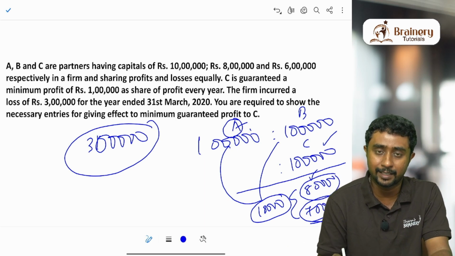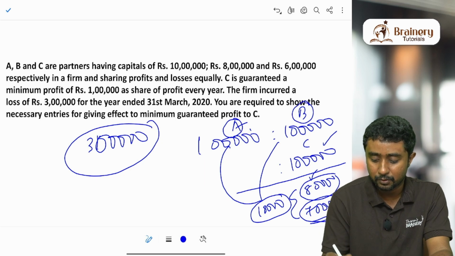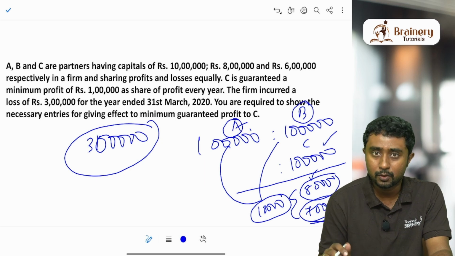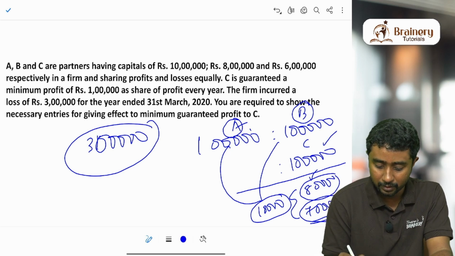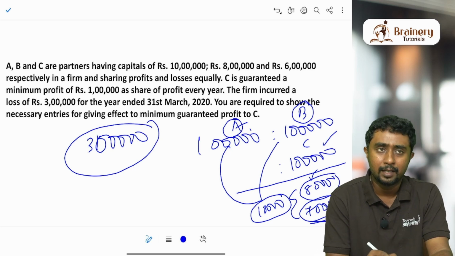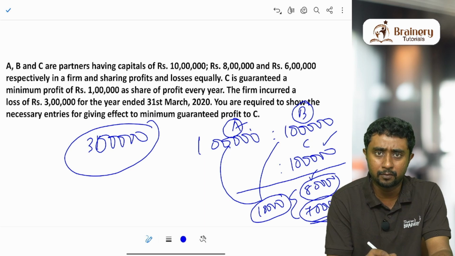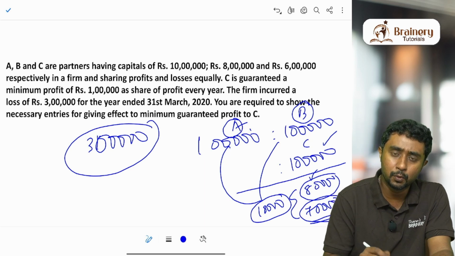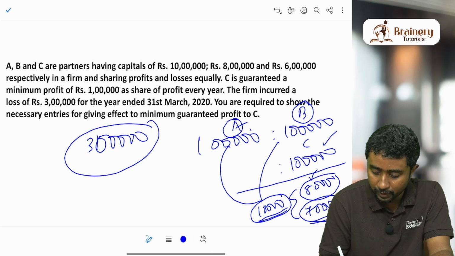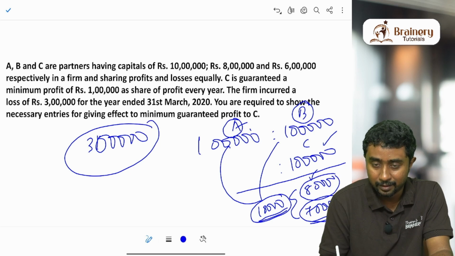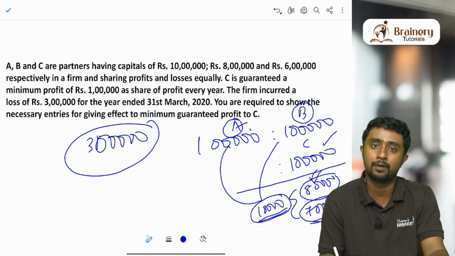By default, as I said, both the other partners have to contribute to cover this 10,000. So how will they contribute? There is a ratio for that. You can just call it the ratio of deficiency, or the ratio used to cover deficiency. What do you mean by deficiency? The amount that is required to reach the minimum profit, that amount is called deficiency.